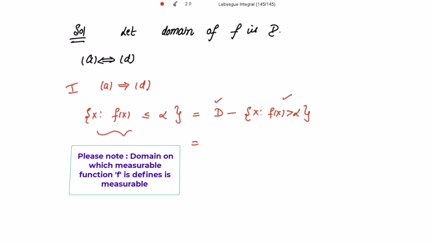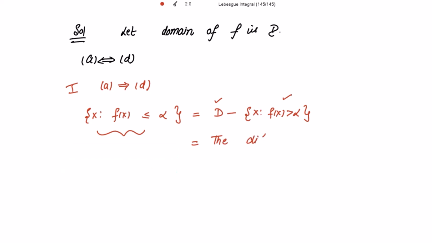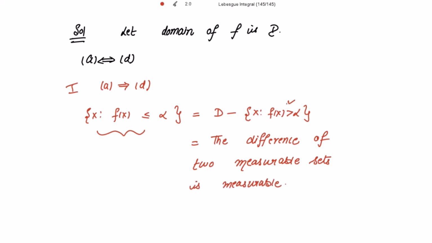So this set is equal to the difference of two measurable sets, and the difference of two measurable sets is itself measurable. So we have used this A part to prove that this set is measurable. So hence all those x for which f(x) is less than or equal to alpha is measurable. Which means the D part is measurable.